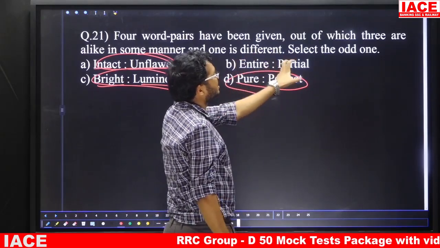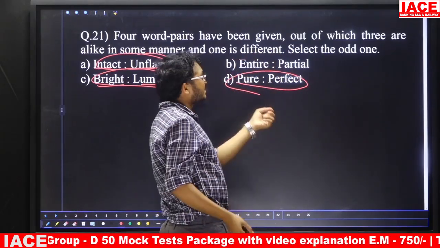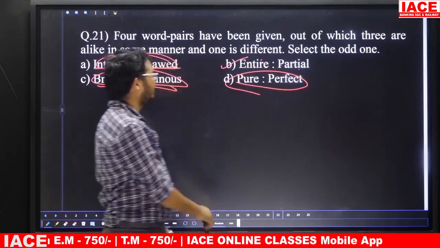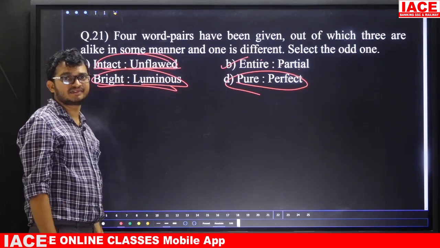Now entire, partial. Entire means what? Complete. Partial means what? Some part. That means these two are antonyms. That means answer is what? Option B. Why? Because the remaining 3 are synonyms.